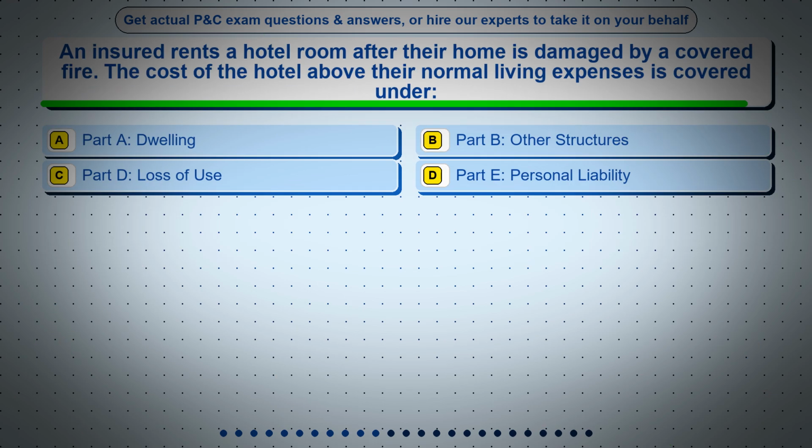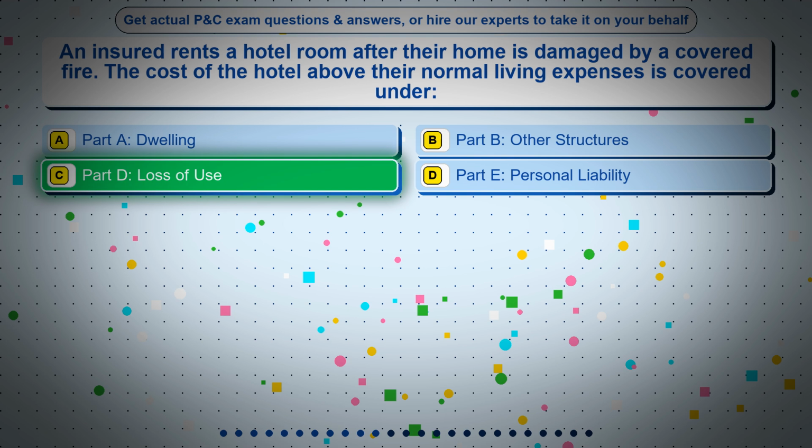Question 11. An insured rents a hotel room after their home is damaged by a covered fire. The cost of the hotel above their normal living expenses is covered under: Option A, Part A, dwelling. Option B, Part B, other structures. Option C, Part D, loss of use. Option D, Part E, personal liability. The correct answer is option C, Part D, loss of use.